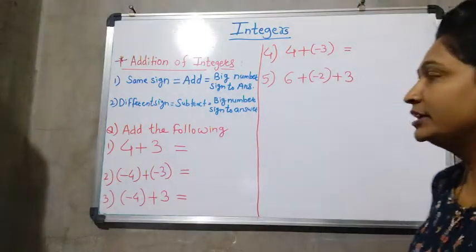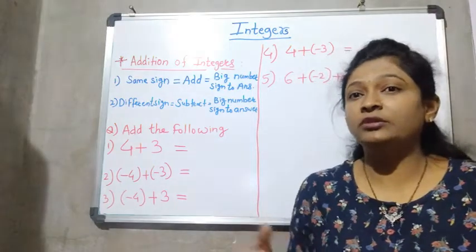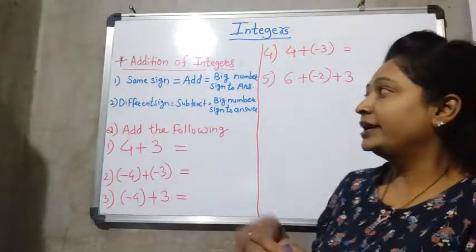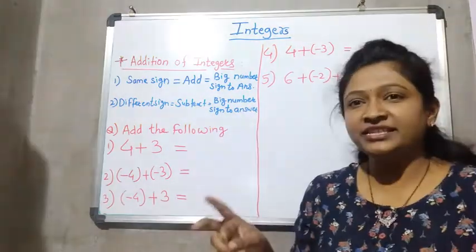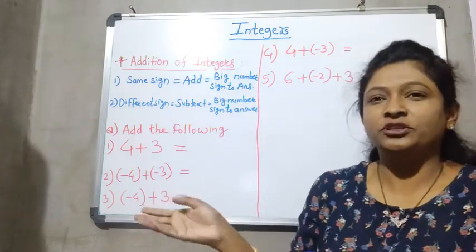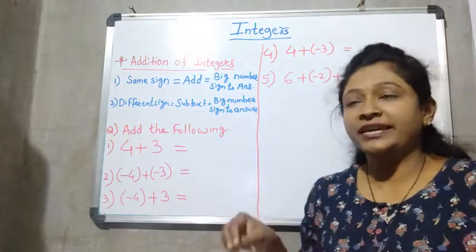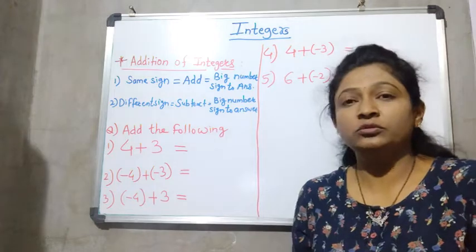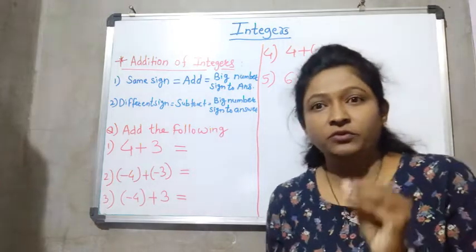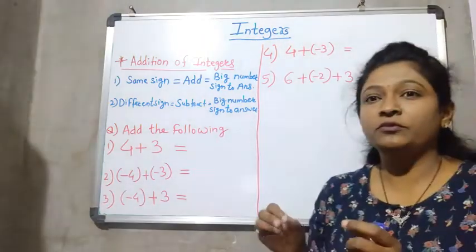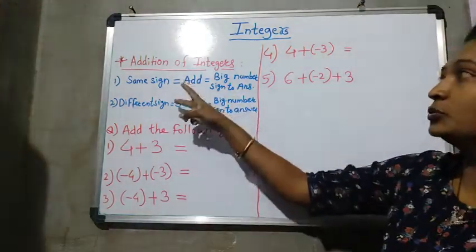Now listen, always remember, many times I saw how students are remembering this. While adding or subtracting integers, whatever operations are there on integers, they always say positive positive, negative positive, positive negative, negative negative, like this. They always remember those signs. Please students, don't do that, because of that only many students get confused. If you want nice marks in maths, or you want your concept of integers to be clear, always remember these two rules of addition.